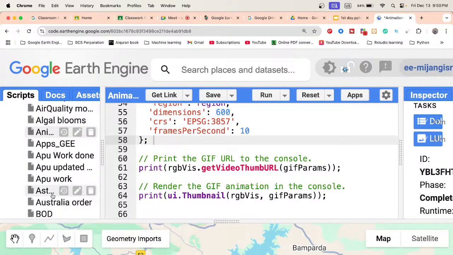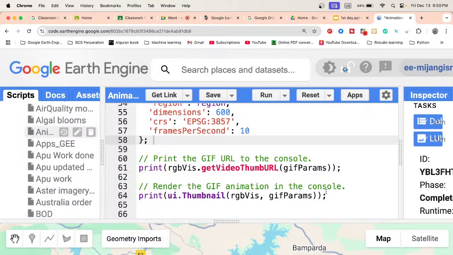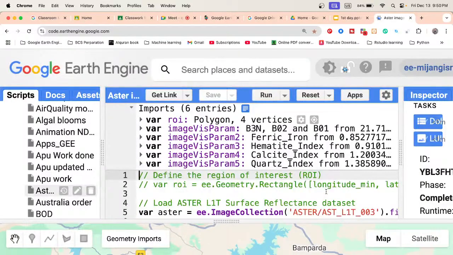Further, when I need it, I simply click on it and it will be added to my code editor. So I can easily modify the code, also edit the code, and check the result for future time. The run button will execute your code. When I click on run, we can get the result. As well as the reset button. Basically it clears the map, inspector and console, totally clear. Everything is cleared from here, and apps.